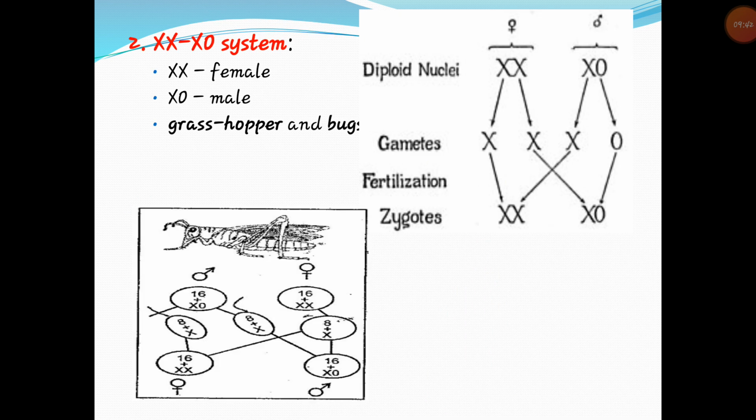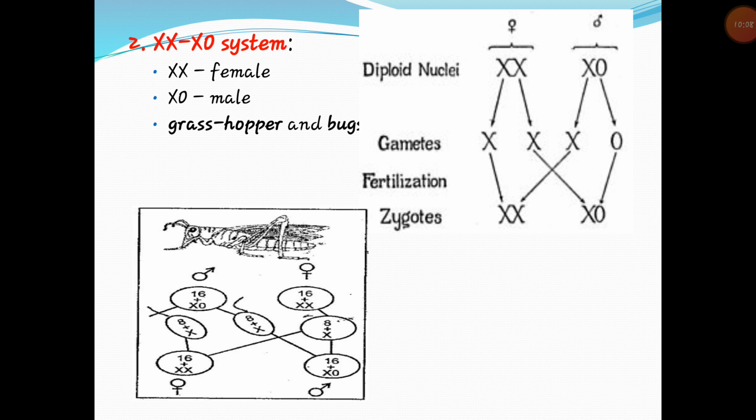Here we can see another mechanism of sex determination in heterogametic male, that is the XO mechanism of sex determination. This pattern of sex determination is commonly met with in grasshoppers and bugs.